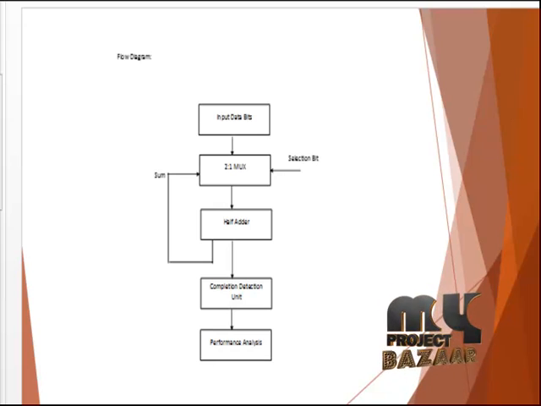We give the input data bits. We give the binary bits of zeros and ones, the high value of the process, and we go to the selection bit of the mux. So we choose the level of the mux 2:1 process we have selected, and then go to the architecture implementation using the FinFET designing for the adder process.